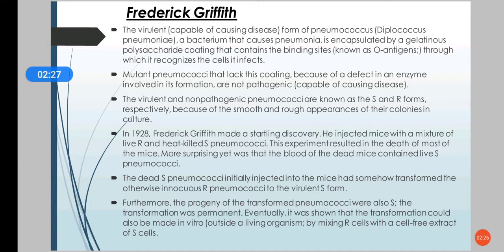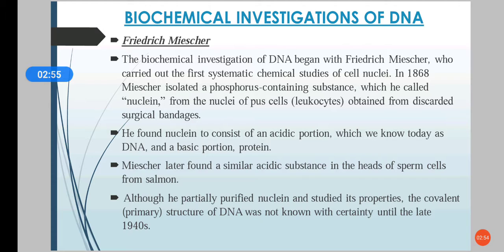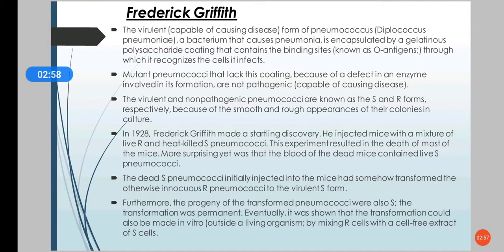We know the R strain is avirulent and the S strain is virulent but it is killed. So obviously the mice should not die in this case, but the mice which he injected actually died. So he understood that there was something contained in the S strains that changed the R strains into virulent strains. He also found that the progeny of the transformed pneumococci were also S strains, so the transformation was permanent.